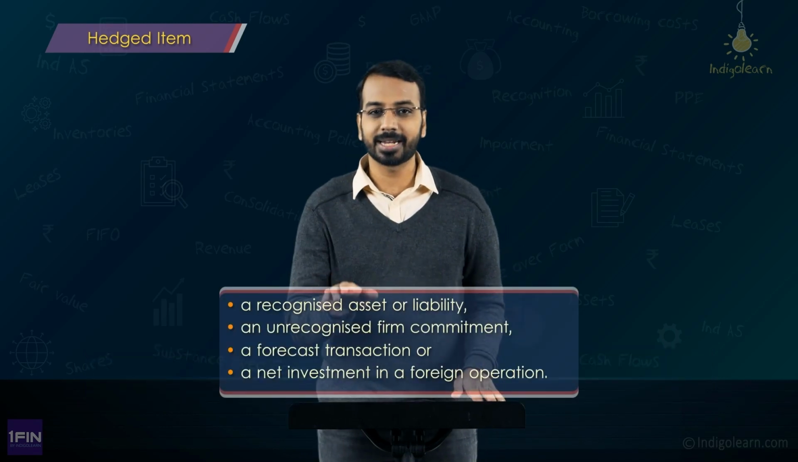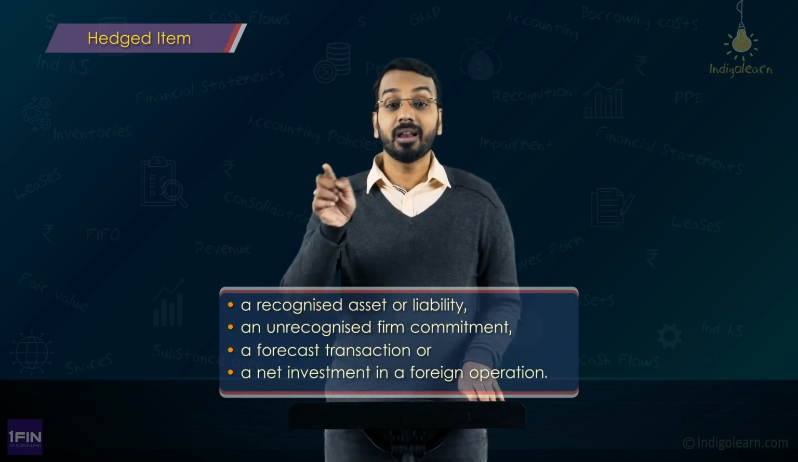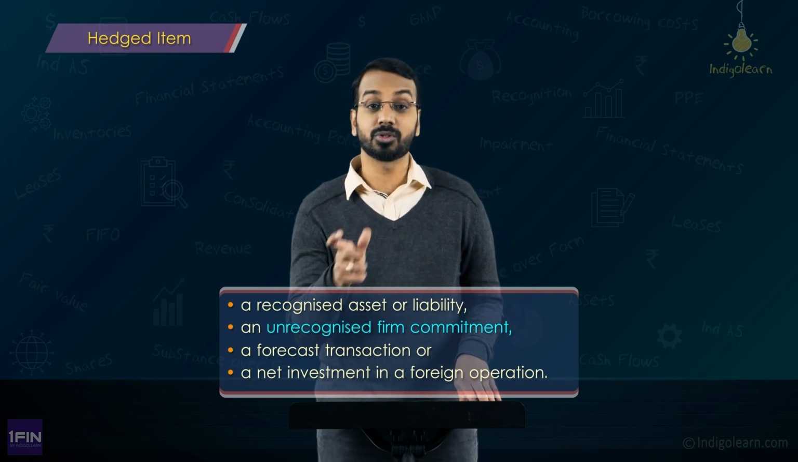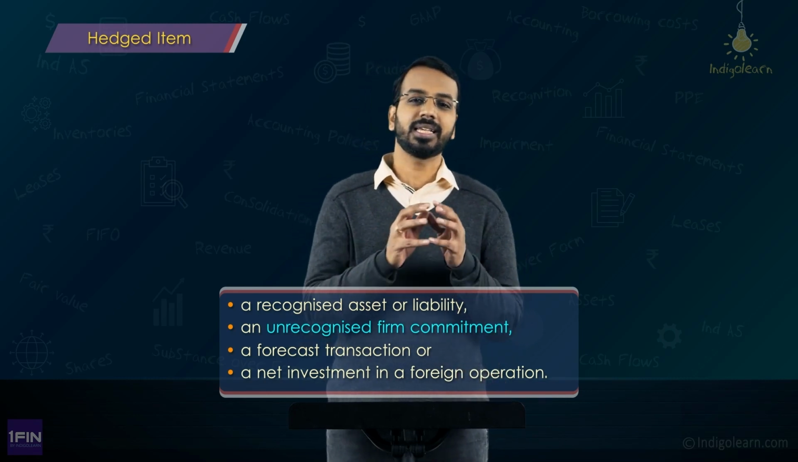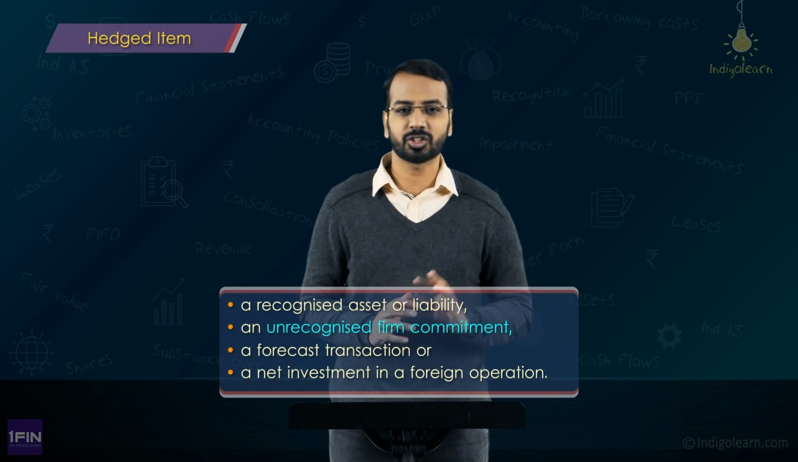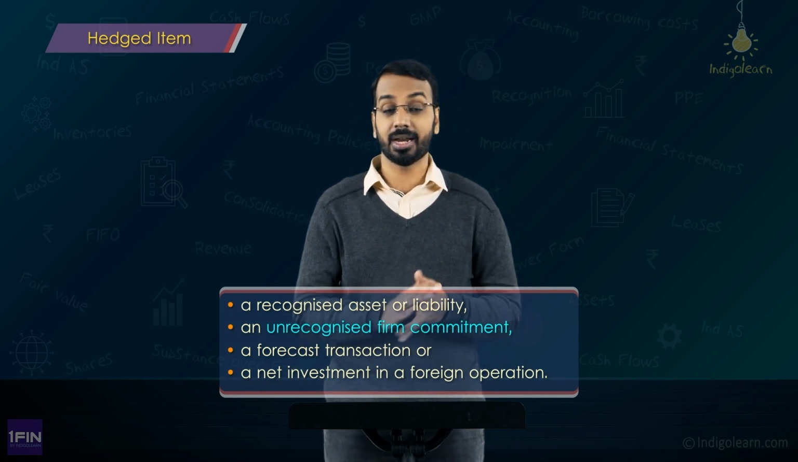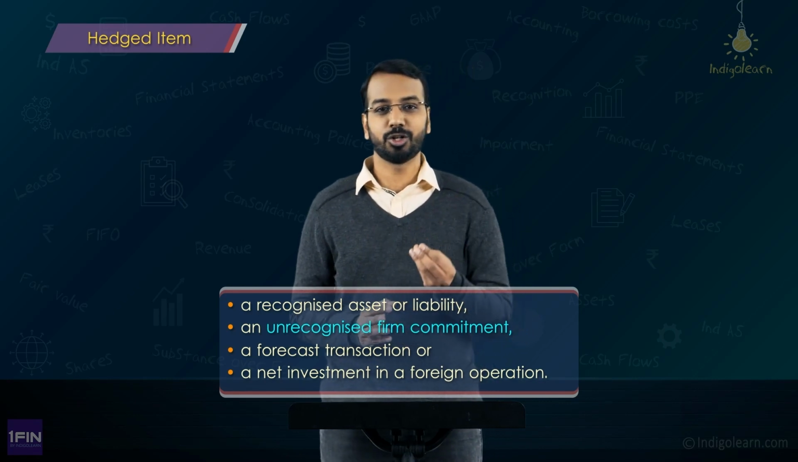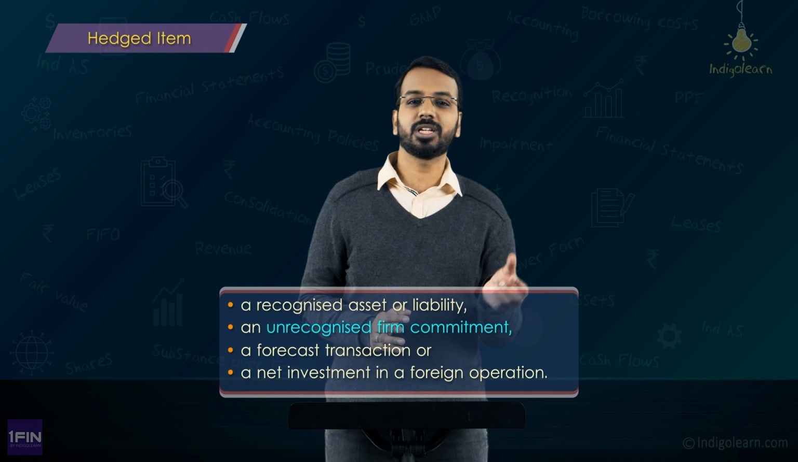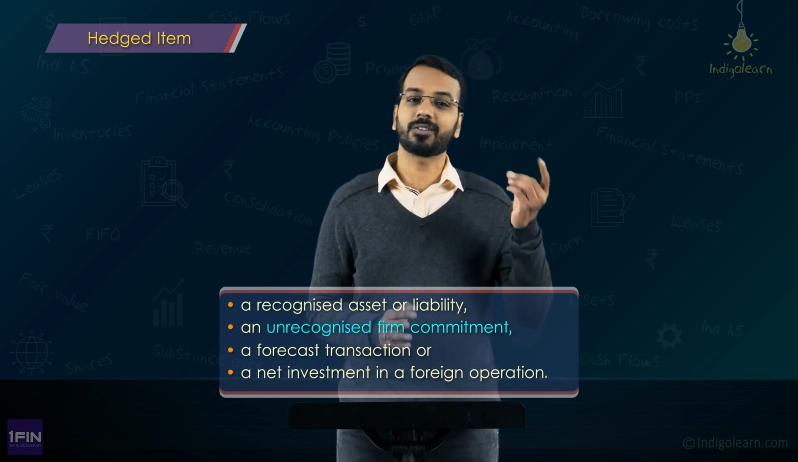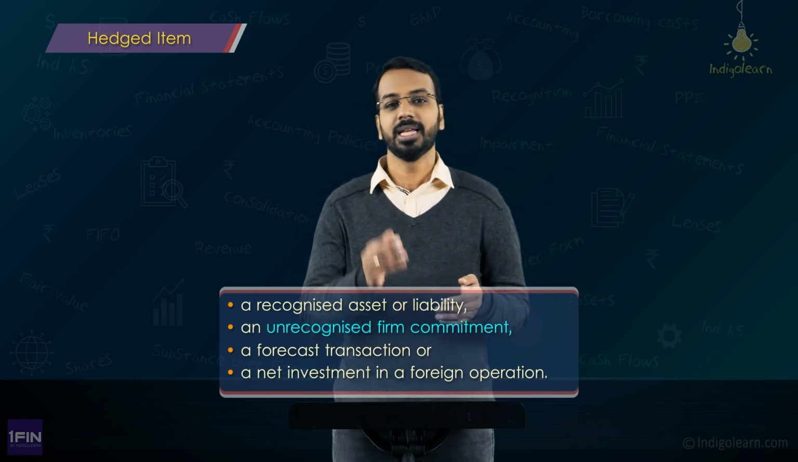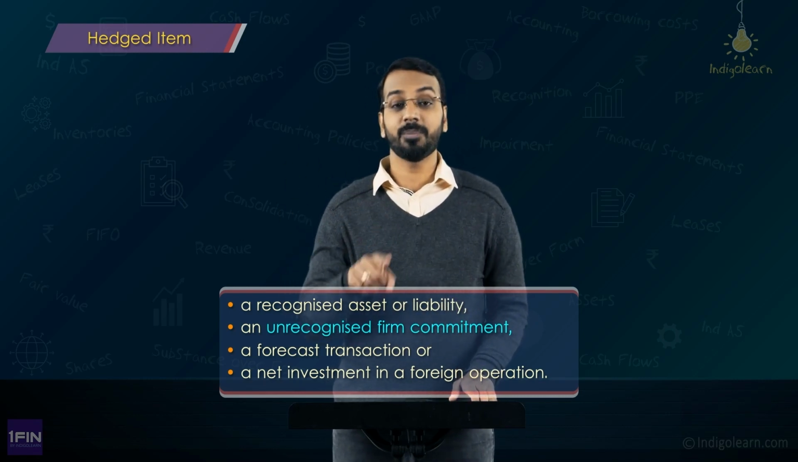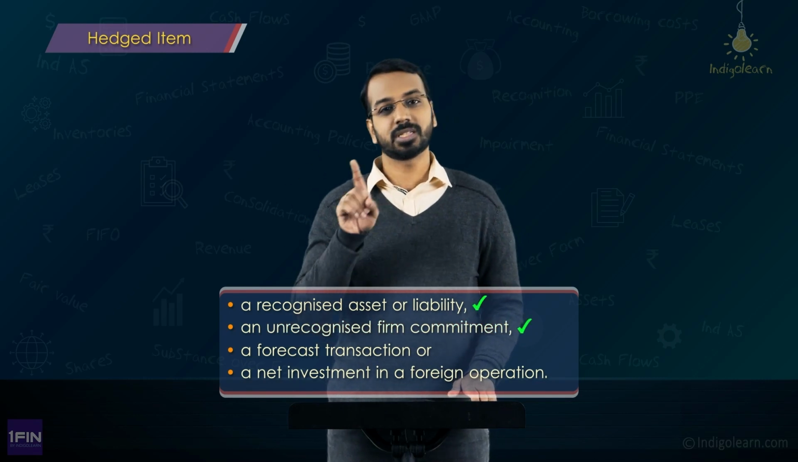Then what is the second item? Second item talks about any unrecognized firm commitment. Unrecognized means what? It is not recognized in the books. What is the meaning of firm commitment? The entity has committed itself to that particular transaction and it will not withdraw from that transaction, right? Now, this firm commitment could be a commitment to purchase. So, if the entity has entered into a firm commitment to, let's say, purchase copper after 3 months, that's a firm commitment, okay. Similarly, there can be a firm commitment to sell. So, first one is recognized asset or liability. Second one is a firm commitment which is unrecognized.